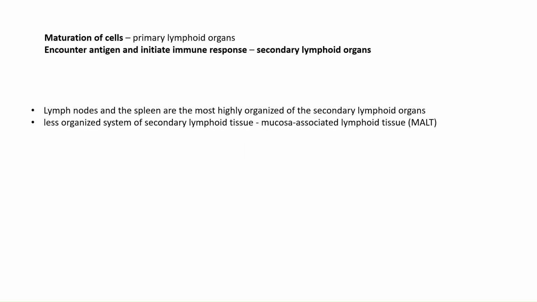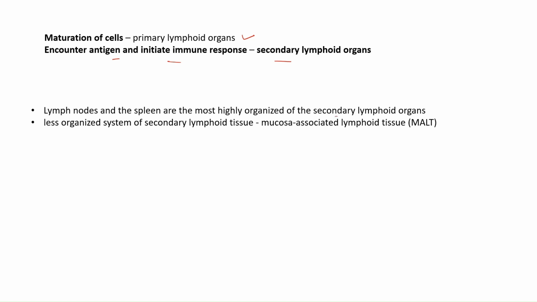As we already learned, primary lymphoid organs are the sites where the cells of the immune system mature, and in the secondary lymphoid organs they get the opportunity to encounter antigens and initiate the immune response. So primary lymphoid organs are the site of development or maturation of the cells, and secondary lymphoid organs are the site where they encounter antigens and initiate the immune response.